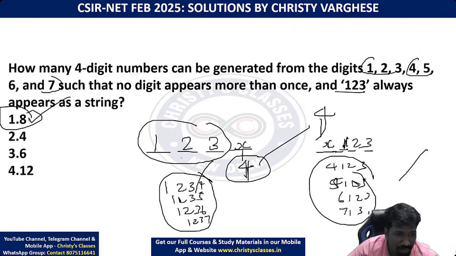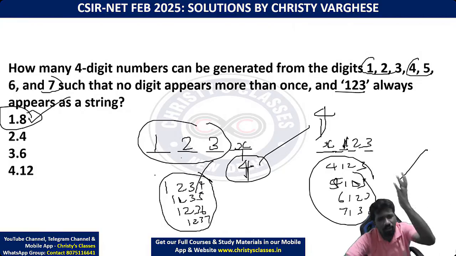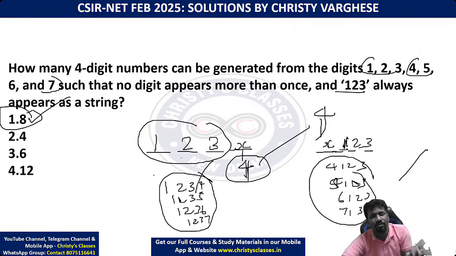That is the best way. But as the numbers are smaller, to convince you all, I'm listing out all the 8 numbers.